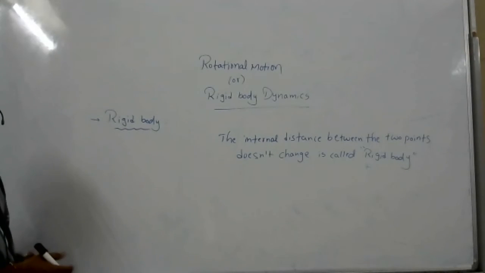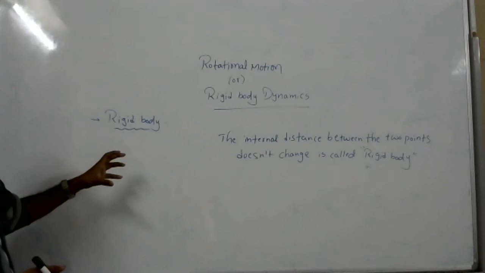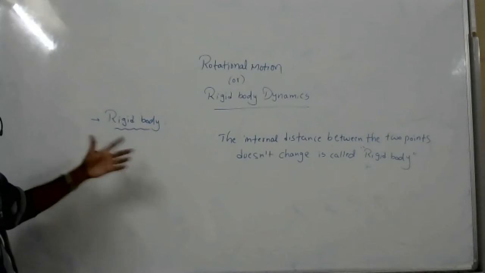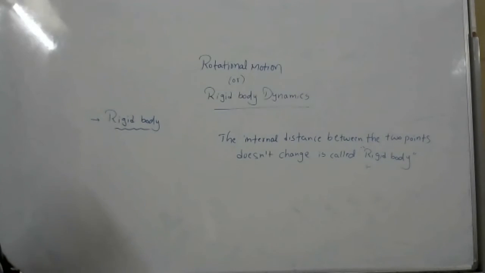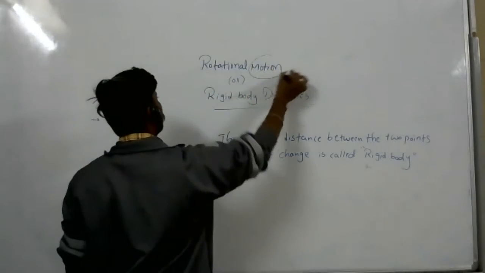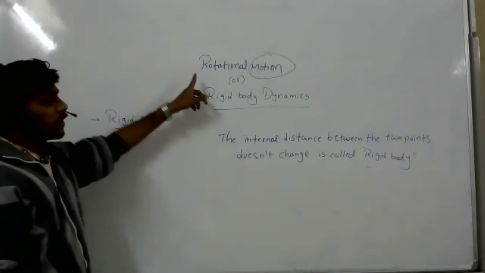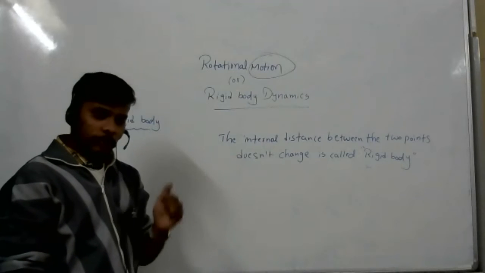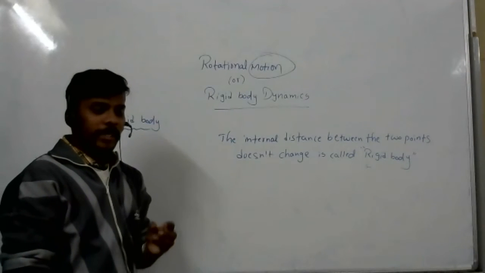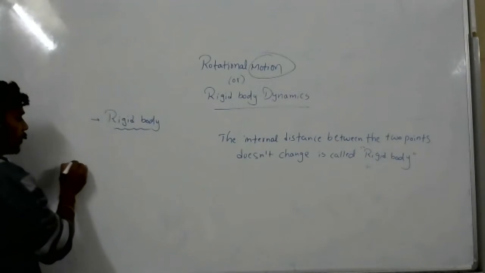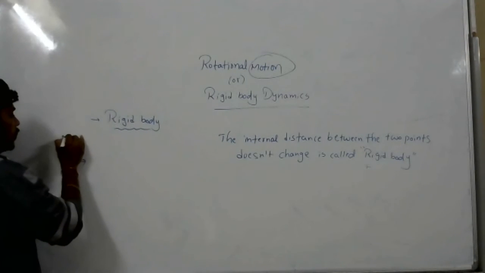But rigid body means, for any body you take, the internal distance between two points is not changing. That is the rigid body. Now we are going to discuss the motion of the rigid body. In rigid body motion, we are discussing rotational motion. Before the rotational motion, I will explain some types of motions. First, the different types of motion.